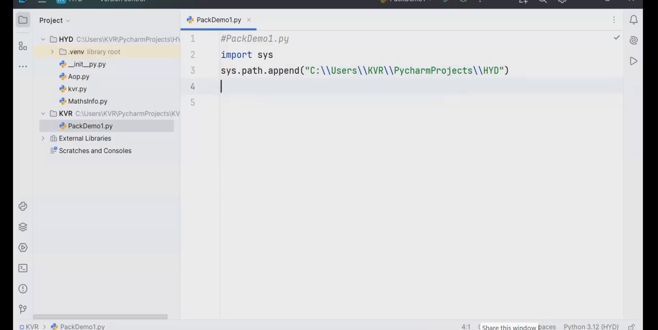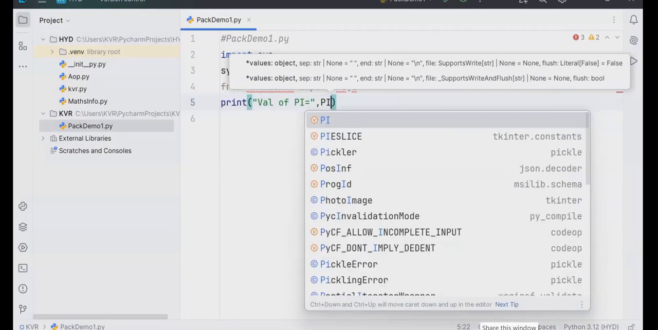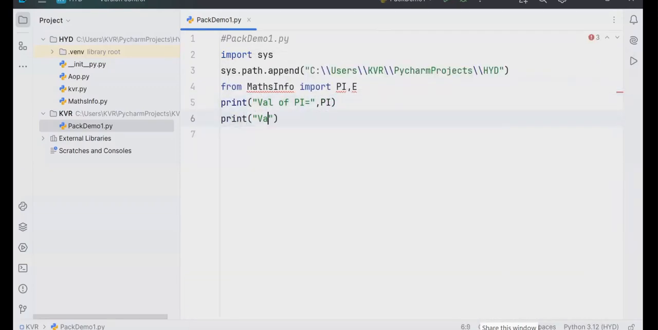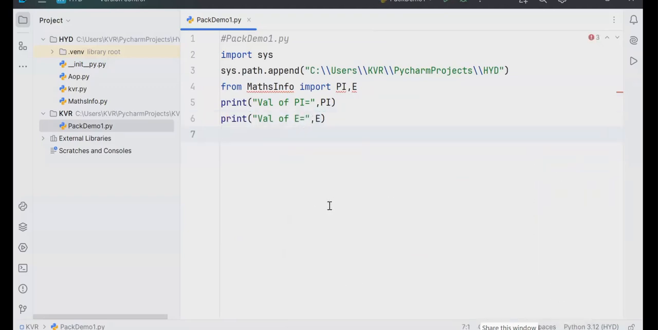In the HYD, what is already there? Math info. Now you import. From math info import PI, and then E. Now print: print of value of PI is equal to, comma, PI. Go to the next line. Print of value of E is equal to, comma, E. You try to run this now, you'll get the perfect answer.